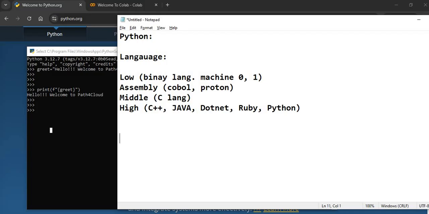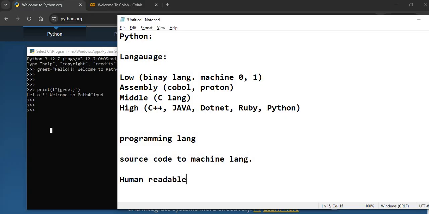So basically what Python or any programming language does is change the source code into machine language so that the machine can understand what we want to achieve. We have the source code, which can be written in any language. In this series we will talk only about Python. And from there, the source code is human readable. Okay, let's take it that way.